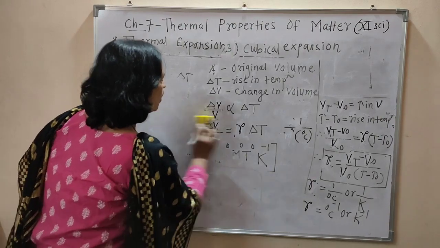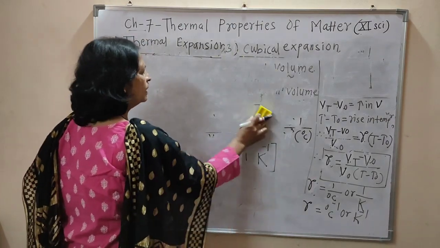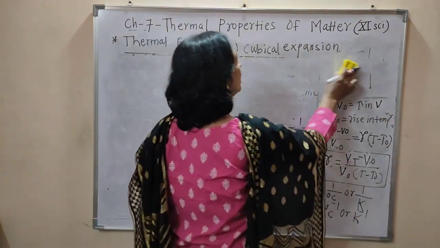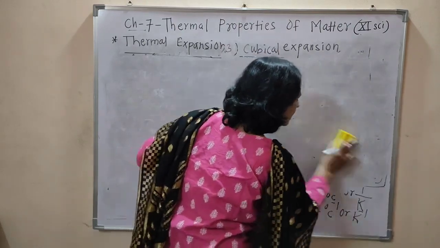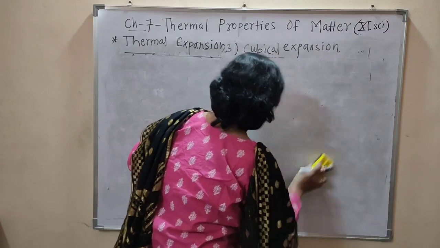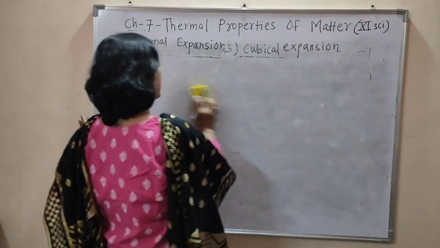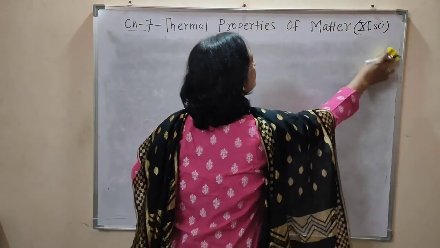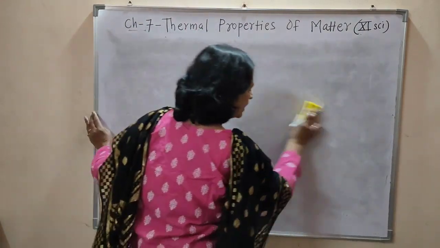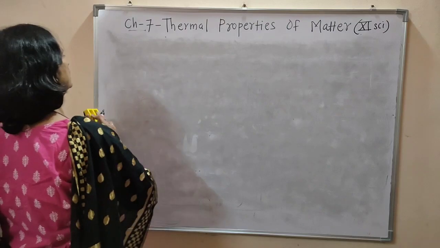Now we have to obtain the relation between alpha and beta, and later on the relation between alpha and gamma. First, the relation between alpha and beta.